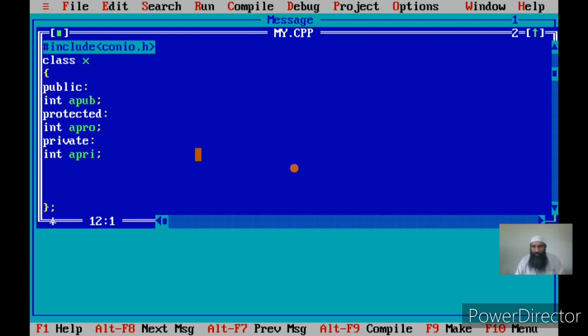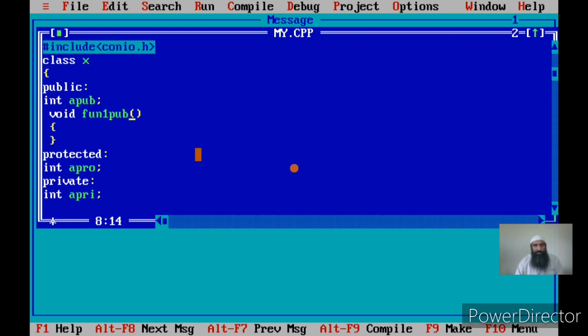Now let us declare functions within the class X also. So I create the first function, say void fun1, and I call this fun1 as fun1pub, since it is in the public section and has a public specifier. I have given the definition of this function here, in the public section.